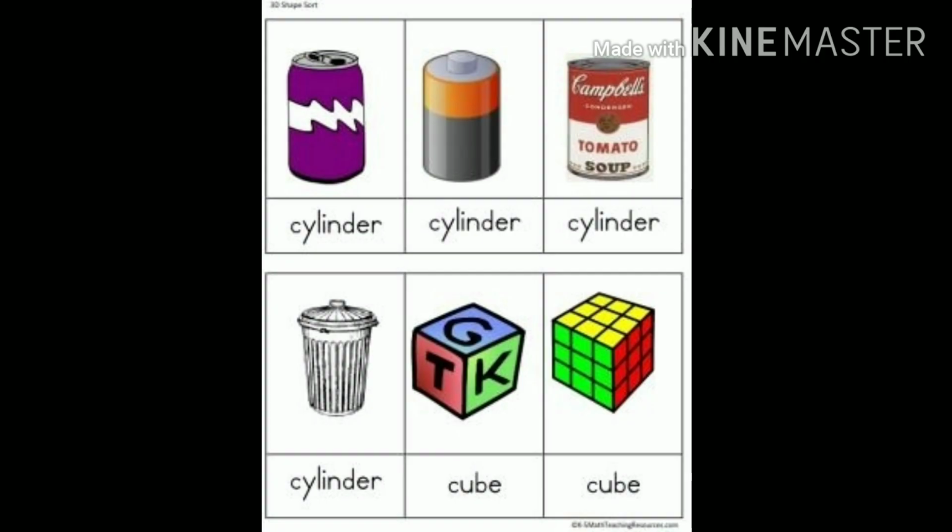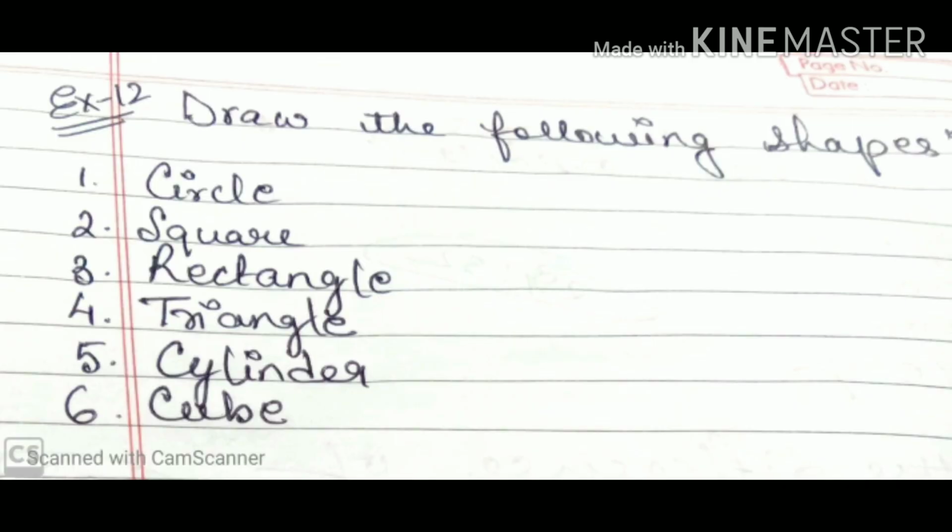Exercise 11. Look at these objects. Name the shapes which you have done today. Only solve the shapes that you know. Exercise 12. Draw the following shapes in your home: circle, square, rectangle, triangle, cube, cylinder.